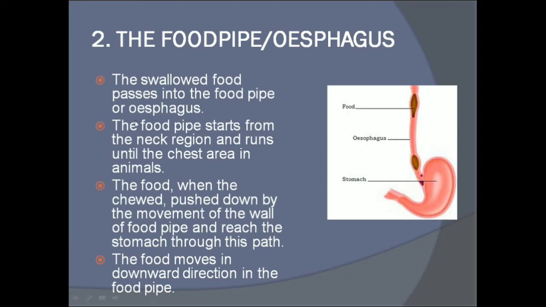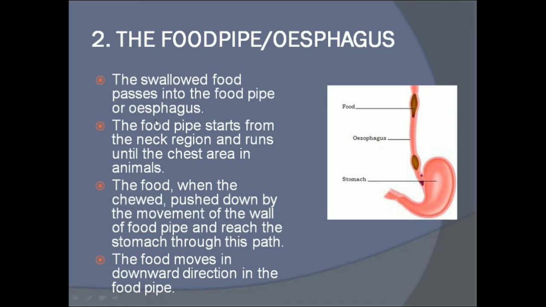The food pipe starts from the neck region and runs until the chest area in animals. Now try to touch your neck. You can feel a pipe-like thing, right? So that is the food pipe. Basically, it starts from the neck region and runs until the chest area in the animal.